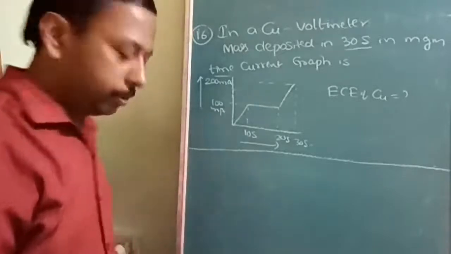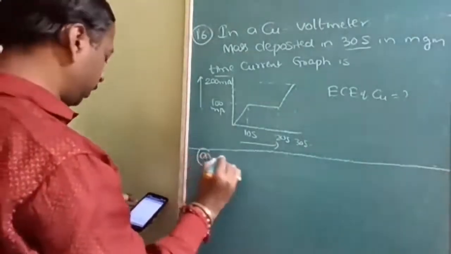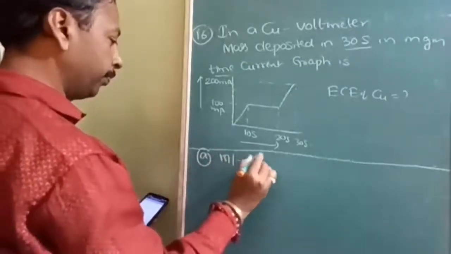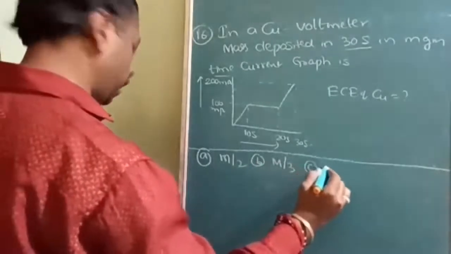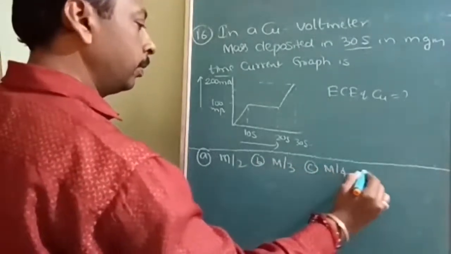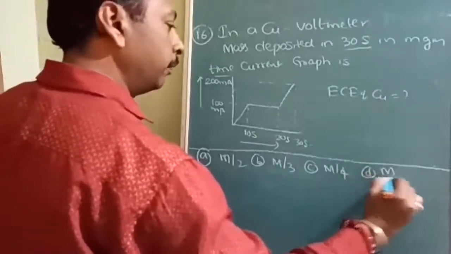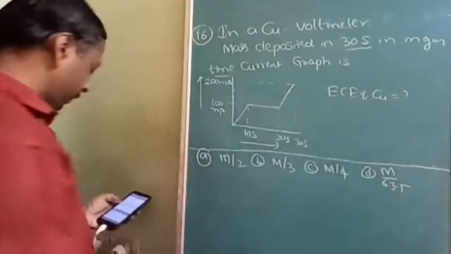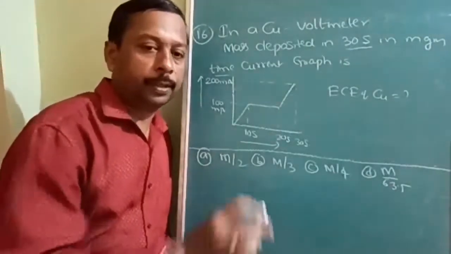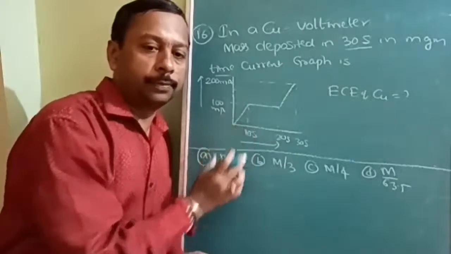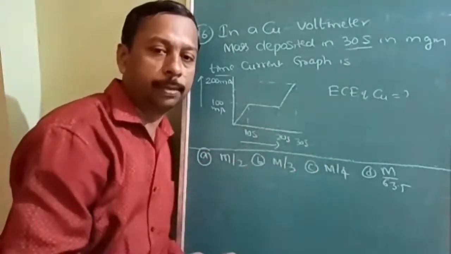Options are something like this: A, m by 2, B, m by 3, C, m by 4, and D is m by 63.5. So you can identify this. This is the time-current graph, and these are the options. You have to find out the electrochemical equivalent of copper.